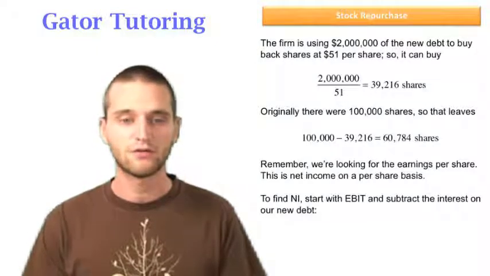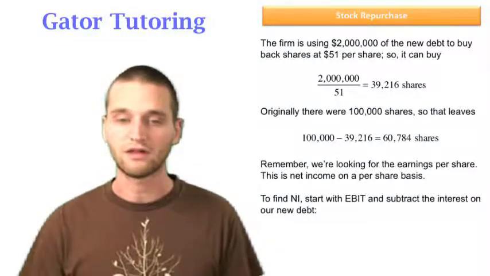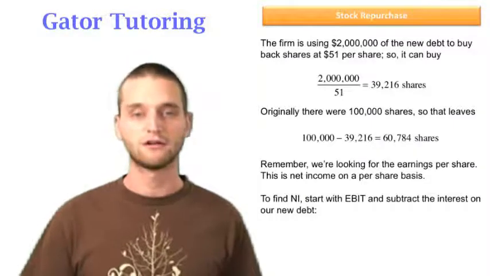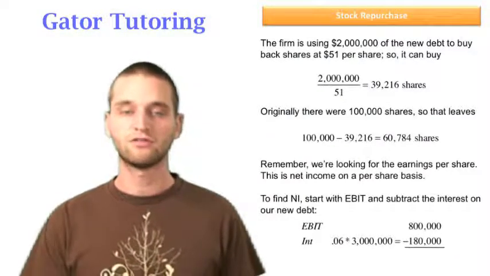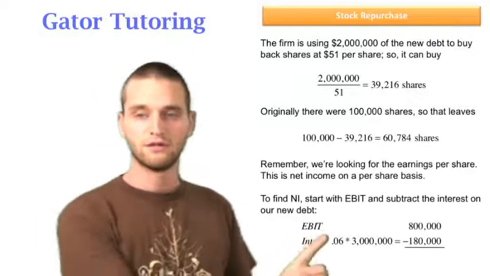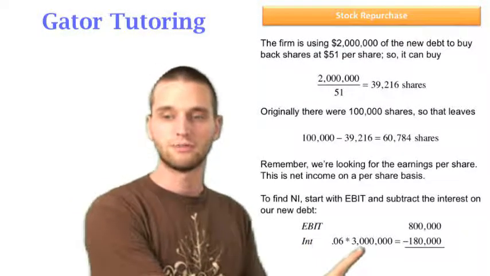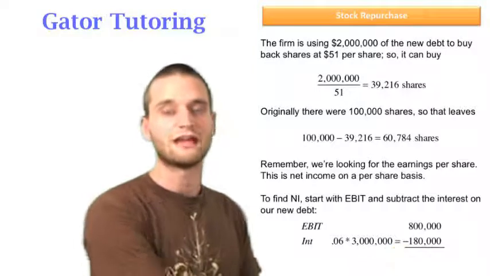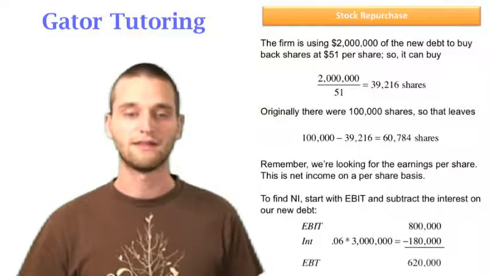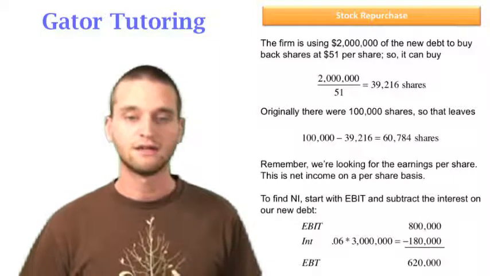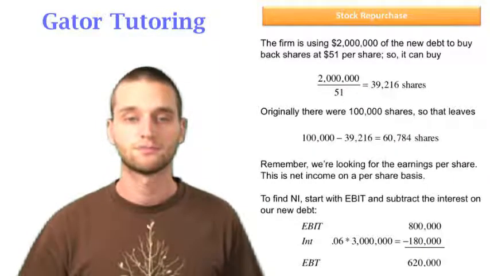So to find the net income, we've done this all semester. We start with the EBIT and we subtract the interest on our new debt. So our EBIT is $800,000. The interest expense on the new $3 million worth of debt, 6% being the interest rate, times the $3 million of debt, gives us $180,000 of interest expense. We subtract that from EBIT, that leaves us with the earnings before taxes equal to $620,000.